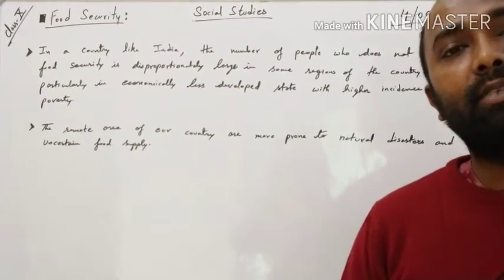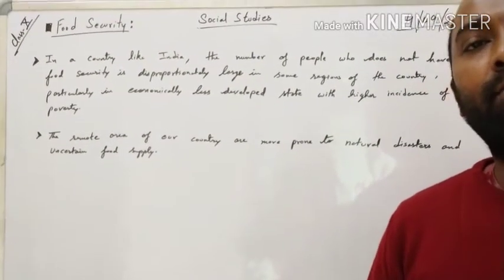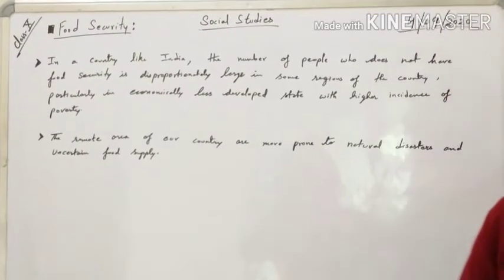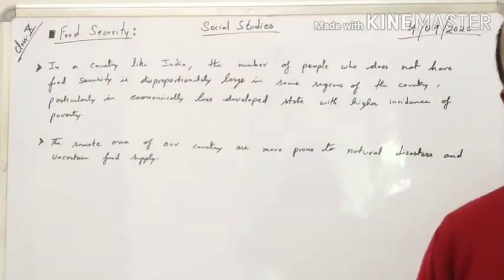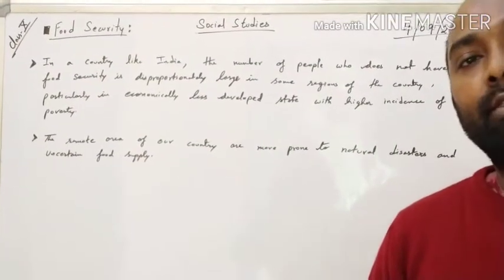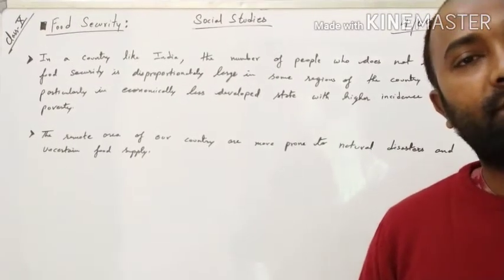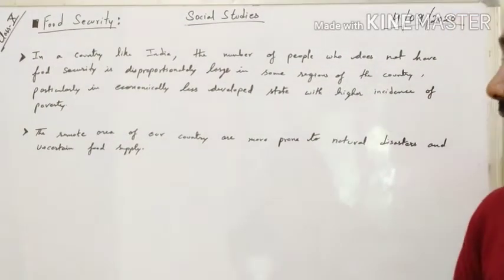And in the hilly region where the terrain is rugged, economic activity also cannot be performed because of the rugged structure. So these are the reasons, and there are some states located in flood prone regions. That means the agricultural land will be destroyed, so their cropping will be destroyed, and some of the farmers who depend upon subsistence farming will have their crops destroyed. So this is the reason.